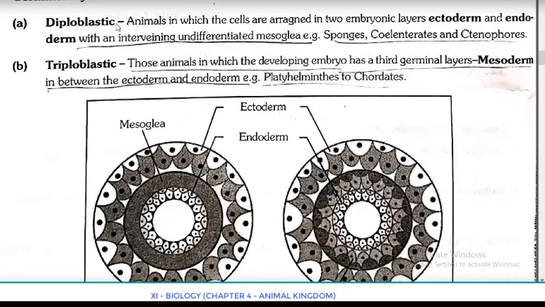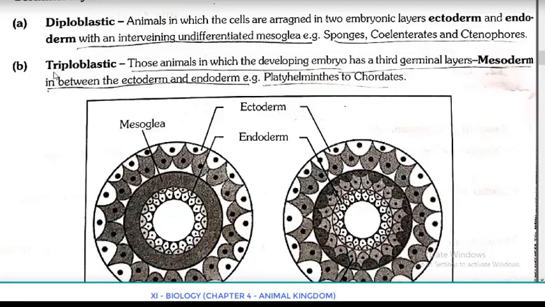Diploblastic animals are animals in which the cells are arranged in two embryonic layers, ectoderm and endoderm, with an intervening undifferentiated mesoglea. Examples: sponges, coelenterates and ctenophores. In the case of triploblastic animals, the developing embryo has a third germinal layer, the mesoderm, in between the ectoderm and endoderm. Examples: Platyhelminthes to Chordates.